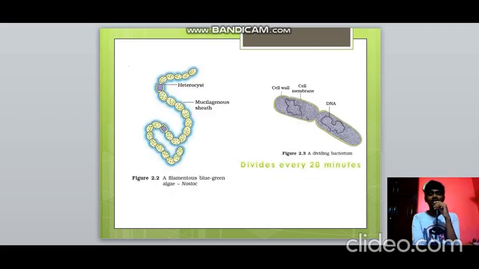This is nostoc, a filamentous blue-green algae which also fixes nitrogen, and you can see the heterocyst structure there. The mucilaginous sheath can also be seen. And you can see a dividing bacterium there. In binary fission, one organism splits into two, and each grows into a new one. That is called binary fission, and each bacterium divides every 20 minutes.